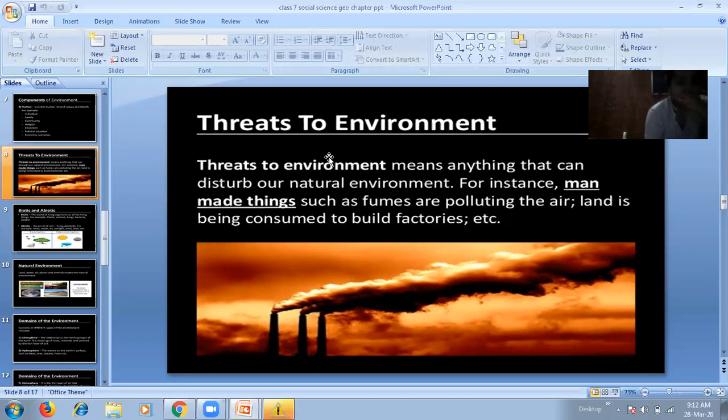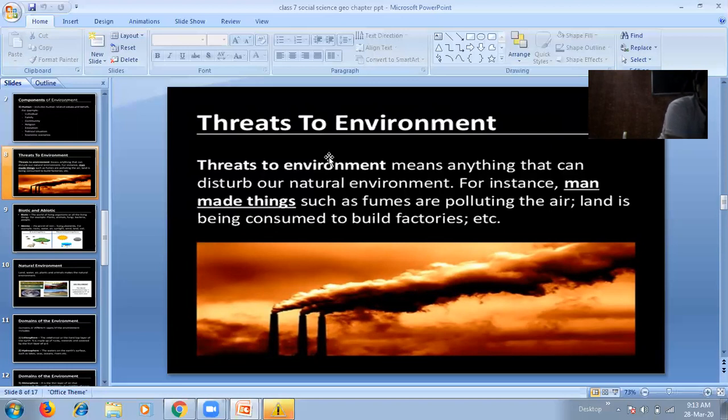So in this we can study more. Human beings are increasing day by day, and because humans are increasing, they are modifying their natural environment to fulfill their needs, and they are destroying the environment. Human beings have made cars for their convenience. Now I'm explaining with an example. When there are more cars on the road, then what will happen? Then pollution will increase. Fumes will be released in our environment.